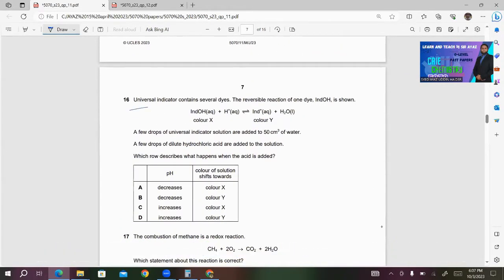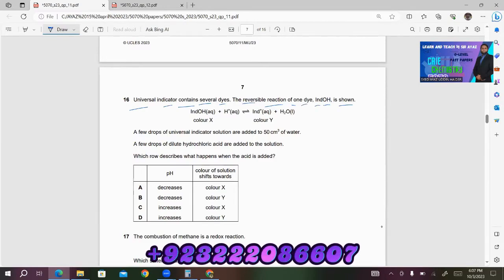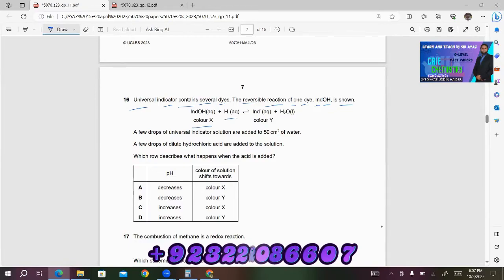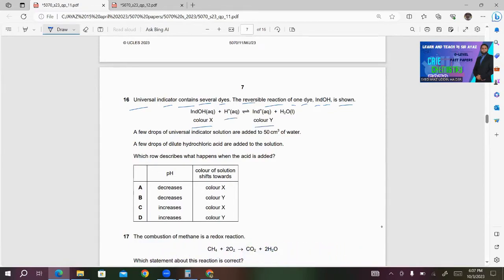16. Universal indicator contains several dyes. The reversible reaction of one dye, InOH, is shown. InOH, color X, plus H+ ion aqueous gives In+, which is color Y, plus H2O liquid. A few drops of universal indicator solution are added to 50 cm³ of water. A few drops of dilute hydrochloric acid are added to the solution. Which row describes what happens when the acid is added?